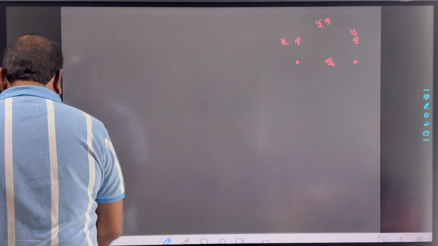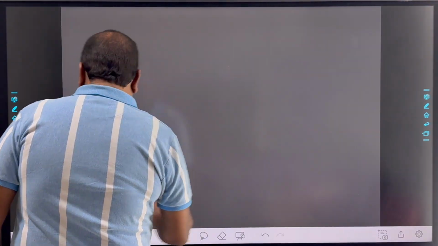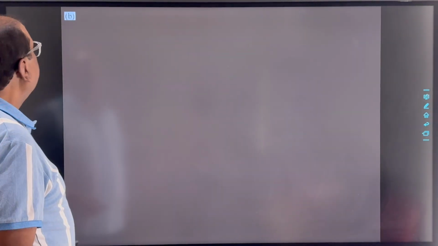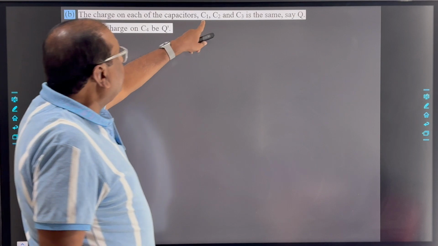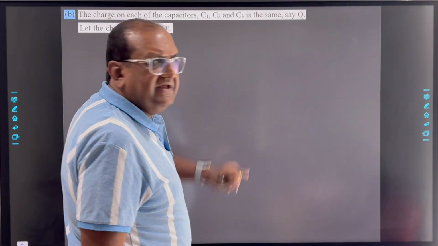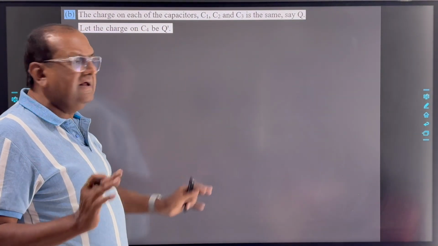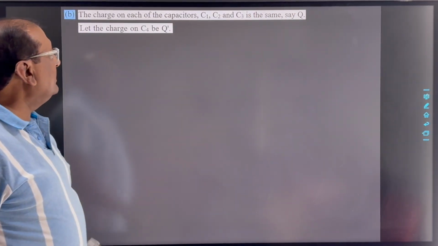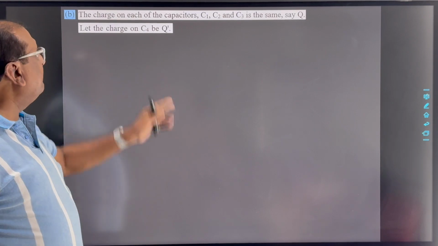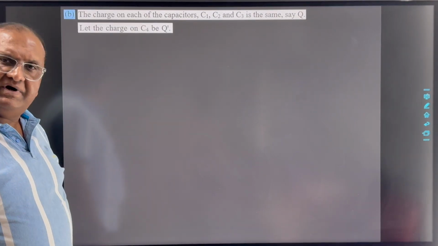The charge on capacitors C1, C2, C3, which are in series, we considered to be Q on each, and the charge on C4 we consider to be Q dash.